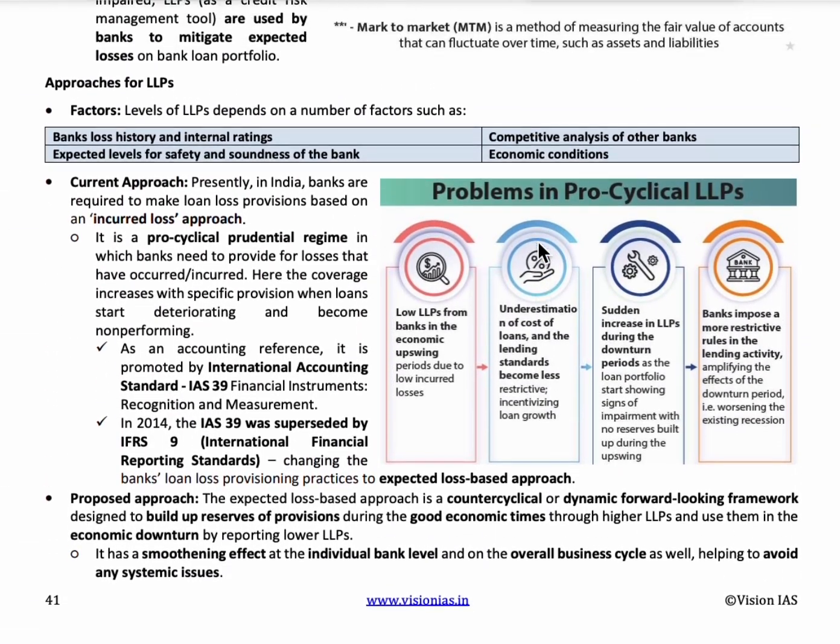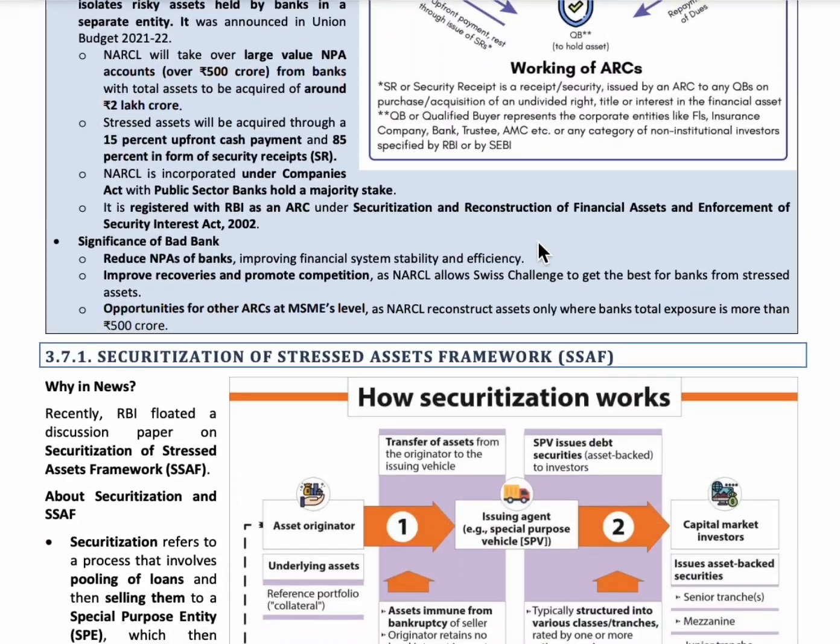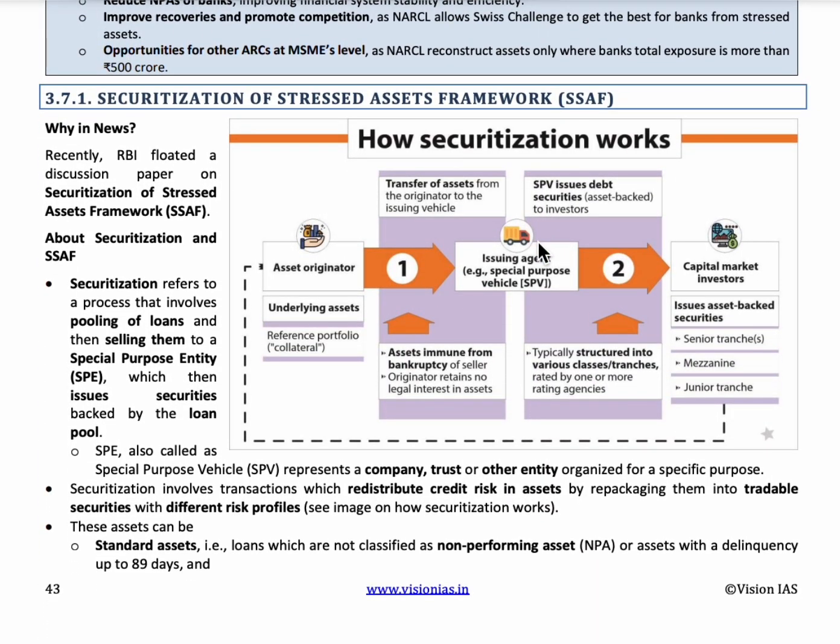Next is securitization of stressed assets framework. So to solve the banks' issues regarding taking back the debt amount from the people who took loans and are not paying, and other security issues regarding loans, a special branch is set up by banks called the special purpose entity. So this body solves the issues regarding loans, etc., and it is called securitization of stressed assets framework.